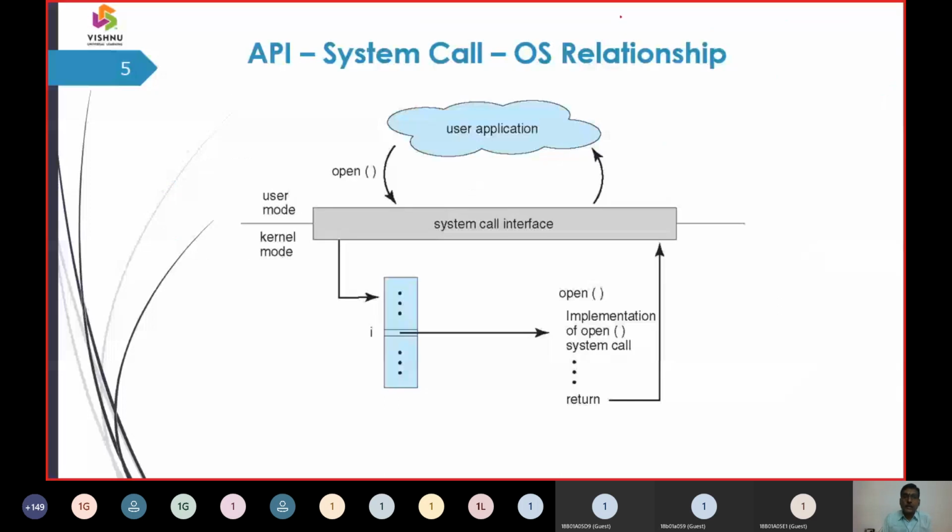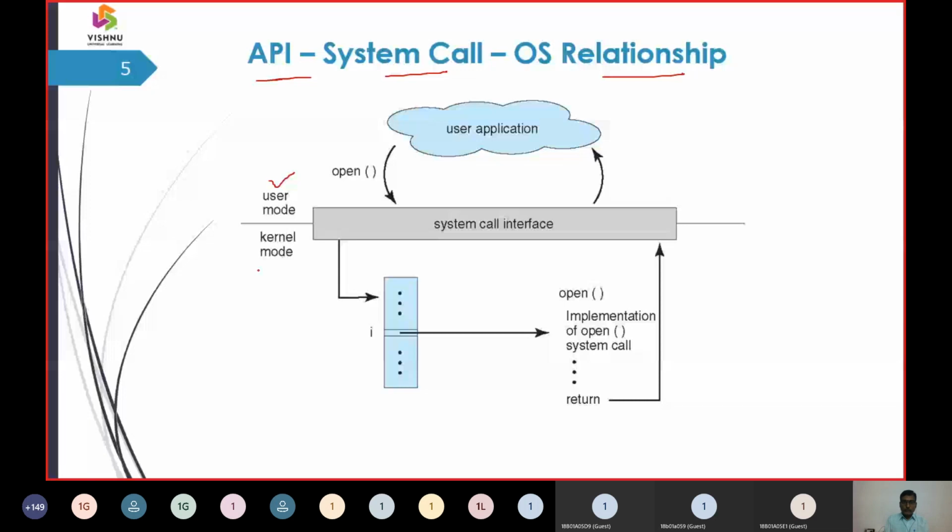Here you can see the diagram, showing how an application programming interface generates a system call, and the relationship between the system call interfaces. We have the application program, which is executed in user mode, followed by the transmission from the application program to the operating system mode, which is the kernel mode.